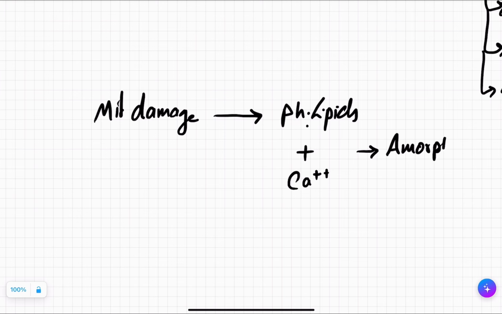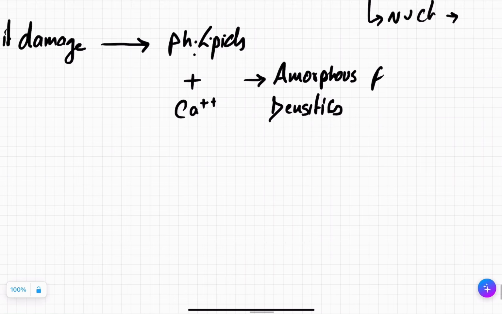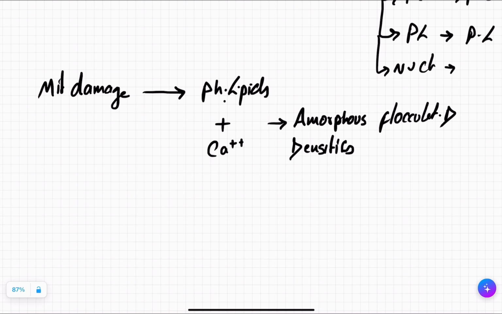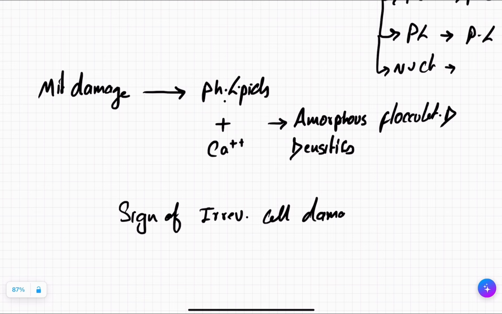Amorphous densities, also known as amorphous flocculent density. Got it? Amorphous flocculent density inside the mitochondria is a sign of irreversible cell damage.